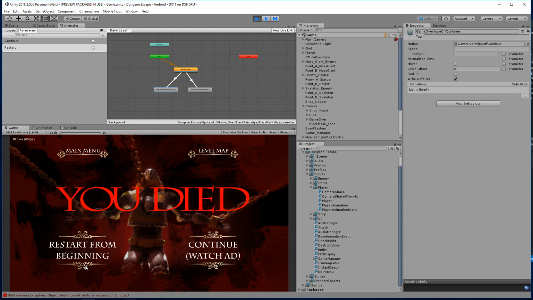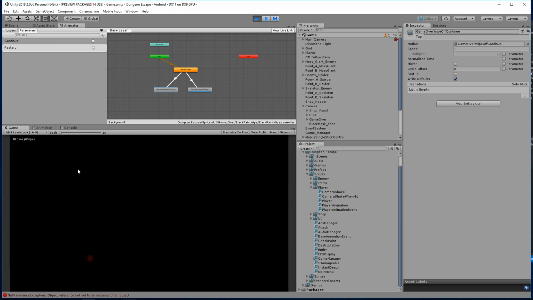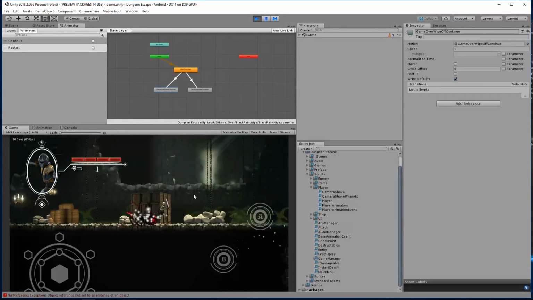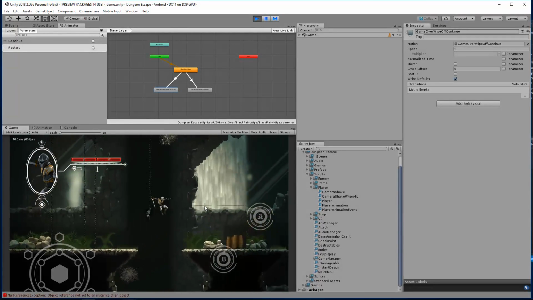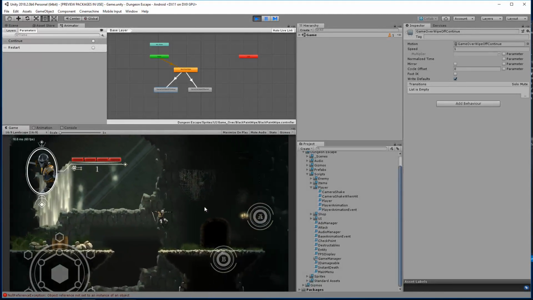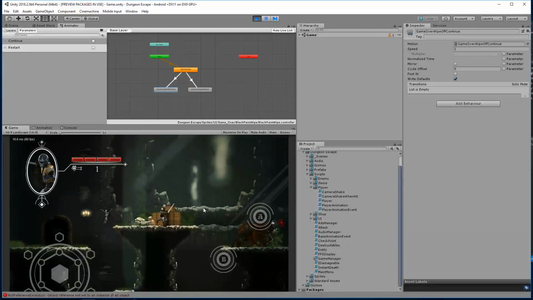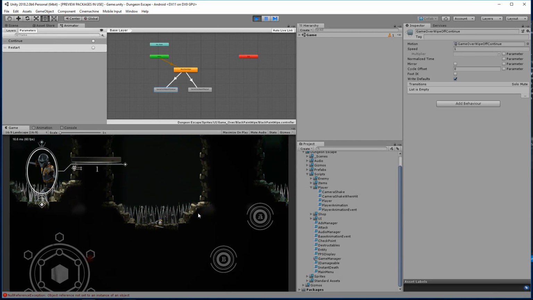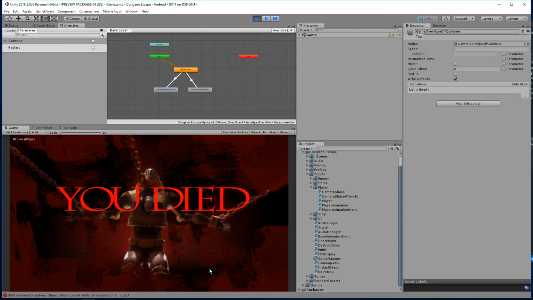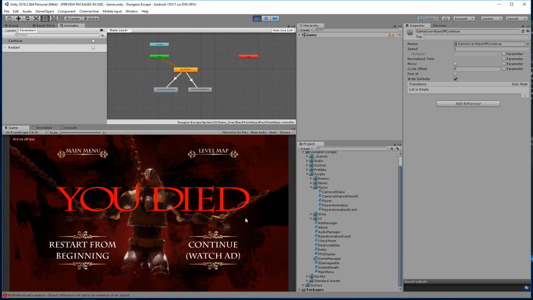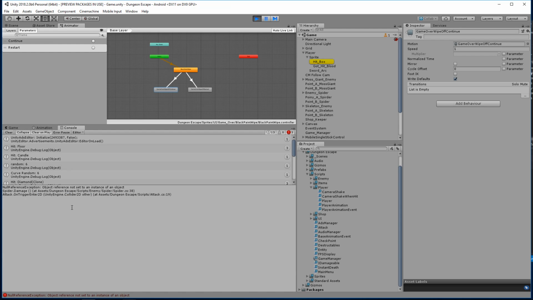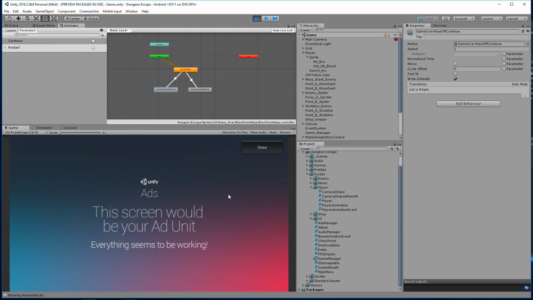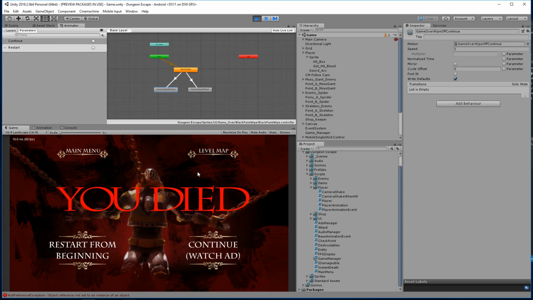Watch an ad. Oh, whoops. I didn't reach the checkpoint. Damn it. Let's go again. Alright, reached our checkpoint. We'll watch an ad. And here we go. So something is like seriously broken here. It's not playing the proper animations.